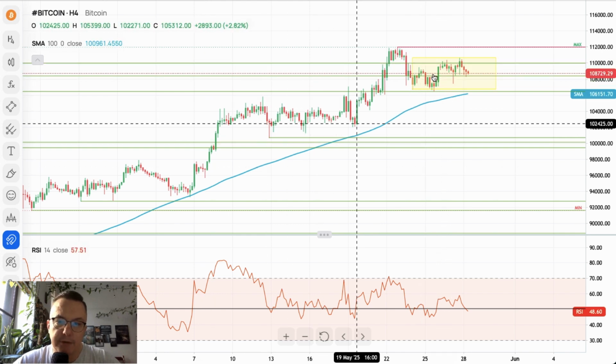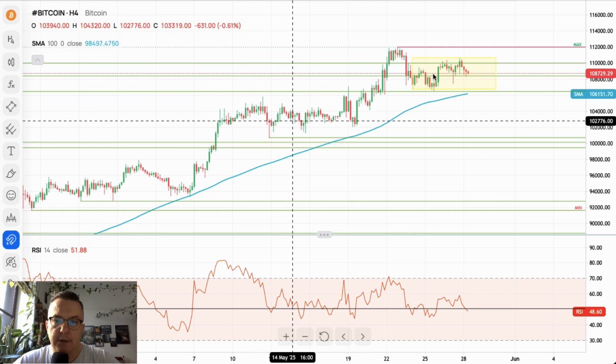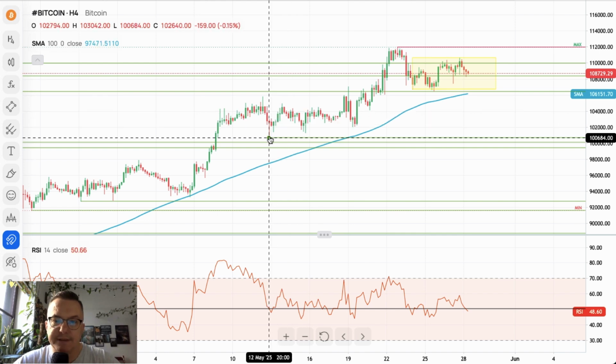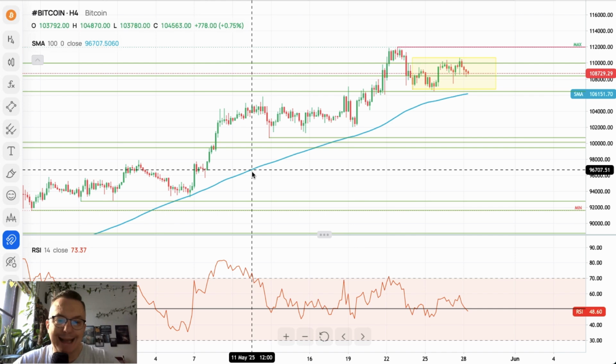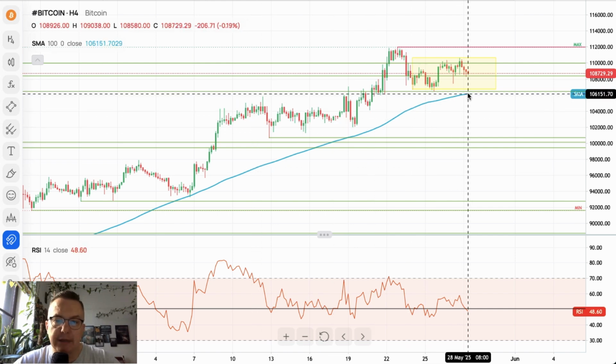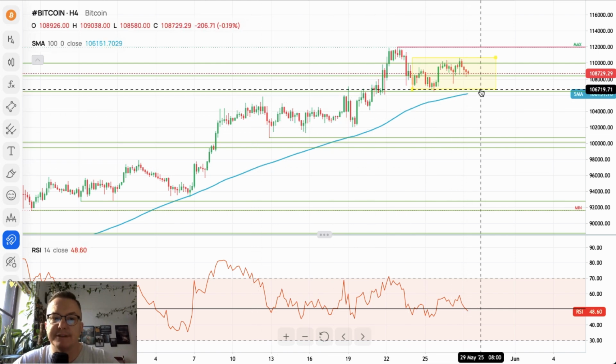It happened before, and then of course when the sideways trading was exhausted, the market went higher. Nevertheless, please notice that as long as we stay above the 100 periods moving average, the outlook in the short term remains bullish.